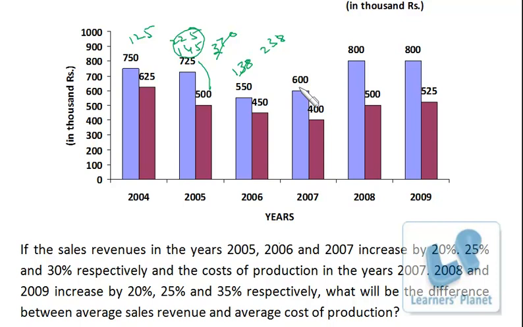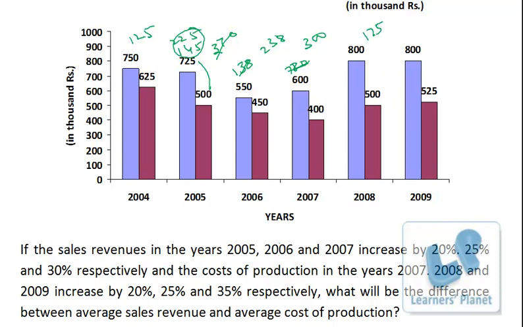So sales increased by 30%, so 780, and cost increased by 20%, so it is 480, so 780 minus 480, 300. So over here it is 300. Okay, in 2008 the cost only increases by 25%, so 1/4 of this is 125. So 625, that means the difference is 175.